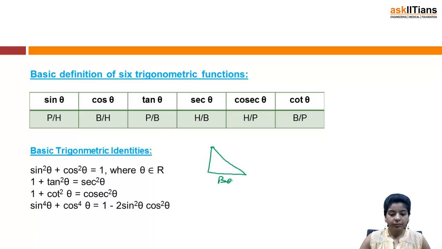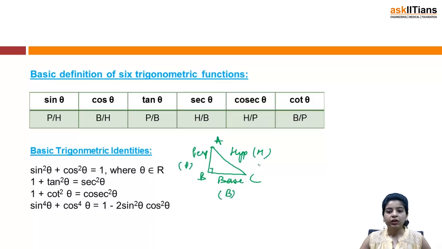So this is called the base, this is the 90-degree angle. Suppose this is the triangle ABC, then this will be the base, this will be the perpendicular, and this is the hypotenuse. They are generally denoted by their respective letters P, B, H. So we have perpendicular is this one, then we have hypotenuse, and then we have base. So sin theta is perpendicular upon hypotenuse, then cos theta is base upon hypotenuse, tan theta is perpendicular upon base.